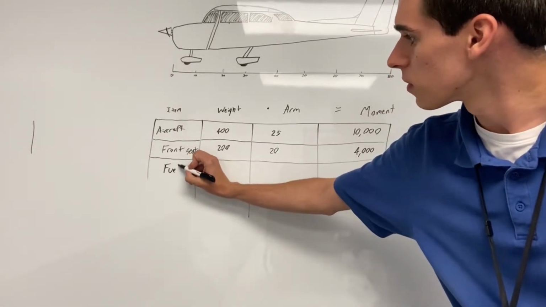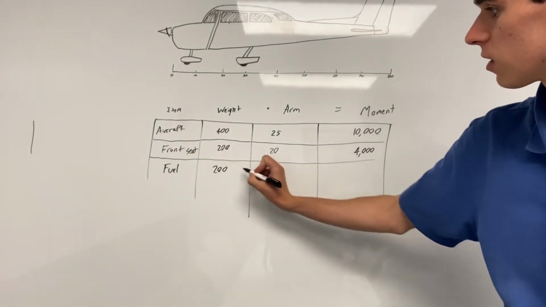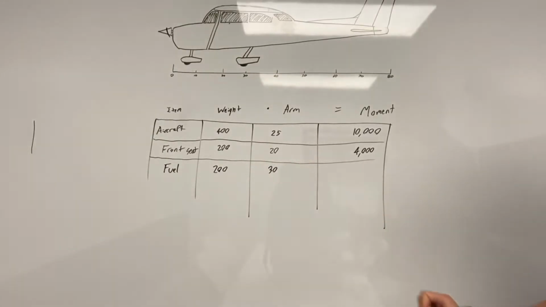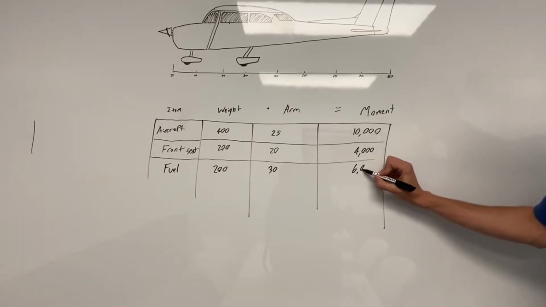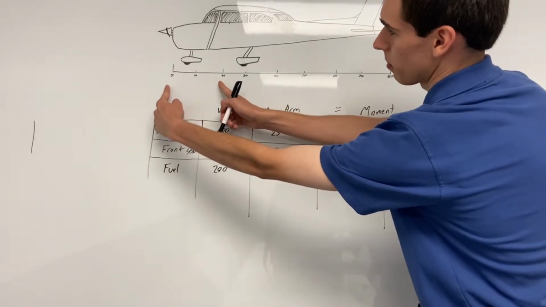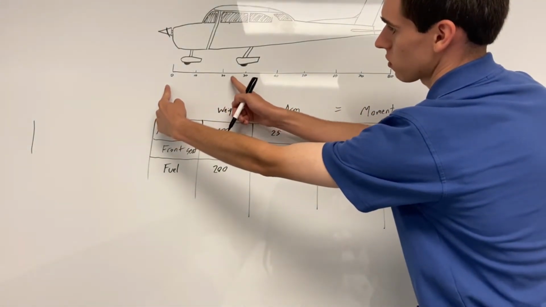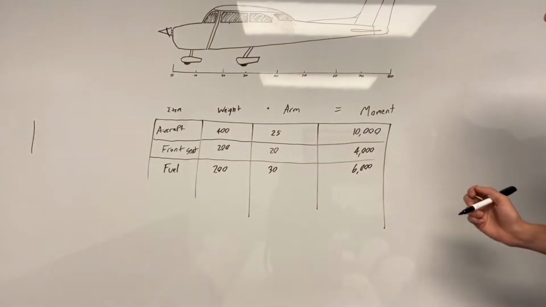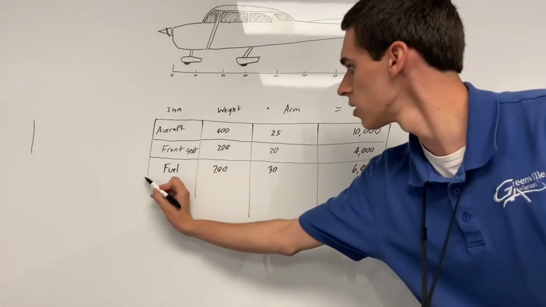Fuel, I have another 200 pounds. I'm just making the math easy. Fuel was located at an arm of 30. So 200 times 30, what's that? I just got a helper. 6,000. So we have a moment of 6,000 inch-pounds for the fuel. Reason being, that fuel is farther from the datum than the front seat passengers. So even though it's the same weight, it's going to have more torque on the total aircraft.